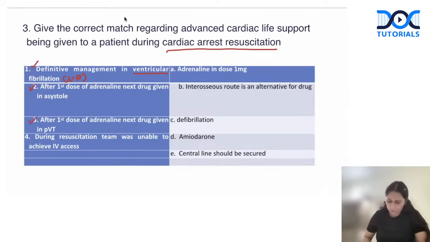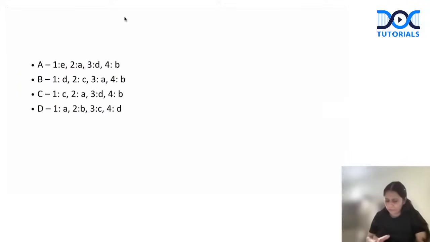And fourth, during resuscitation, the team was unable to achieve IV access. Now what will they do? So these are the four things. This would cover your entire ACLS algorithm, which you have to know. I will come to the options once I discuss the algorithm with you, then I will do the match the following.